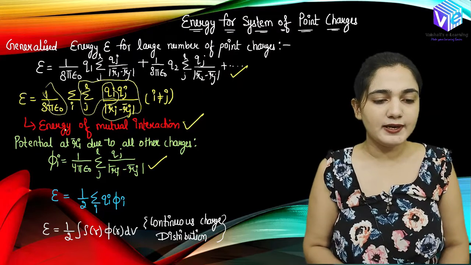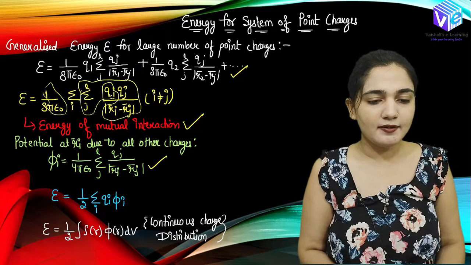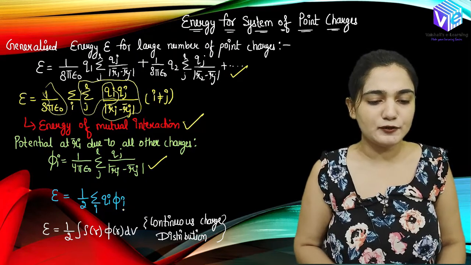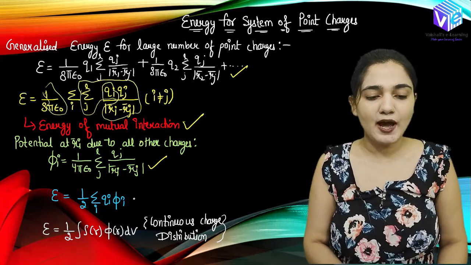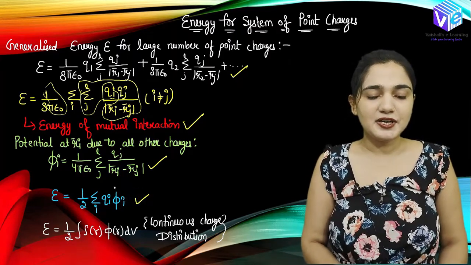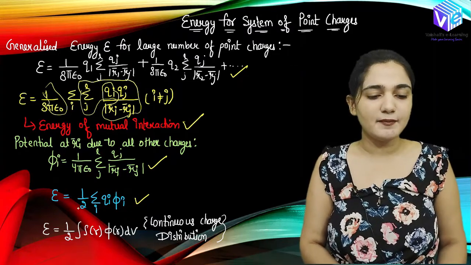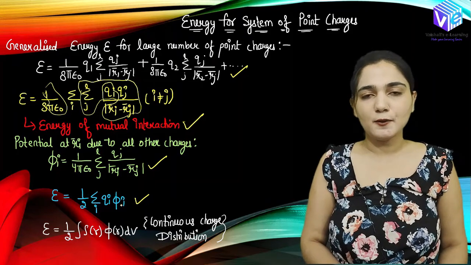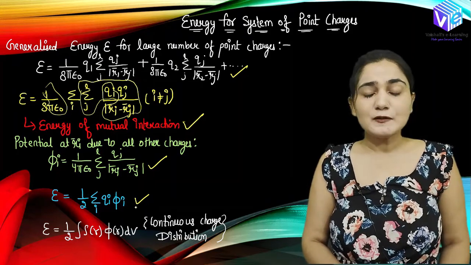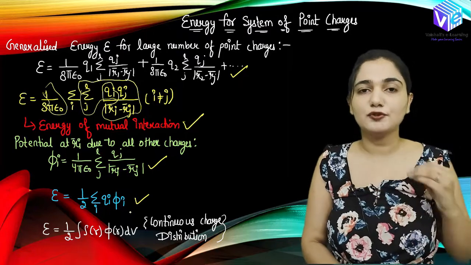So now I will be left out here with 1 by 2 and summation over i. What was left? Qi only. So Qi psi i, where psi i was the potential. So now I can represent the energy with the help of potential. This is a very simple formula that we all can remember. Energy will be equal to half summation over i Qi psi i, right? So this was the energy when we have the point charge distribution, right?